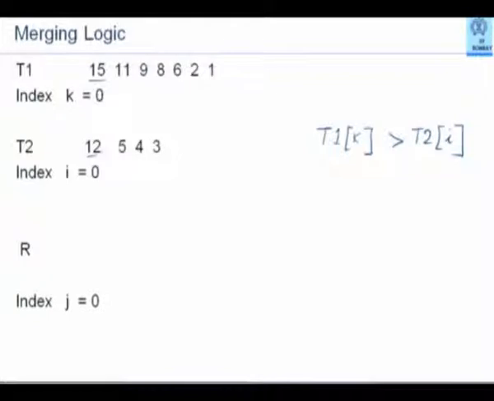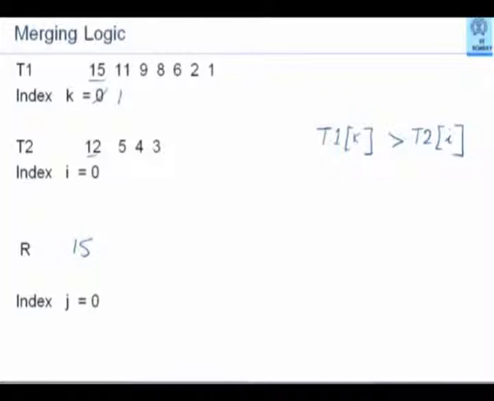So, I will push this element 15, which is from T1, into R. And the moment I do that, I will increase k by 1. So, the idea is I keep looking at two elements, one from each array, compare, and one of them will go into the resultant array. Whichever element goes, I will increase the index of that array, so that I will look at the next element. And I will keep doing this till I proceed till the end.